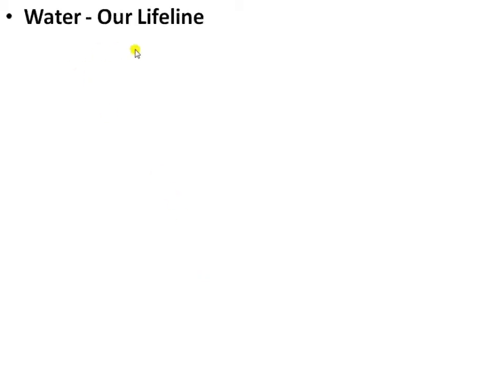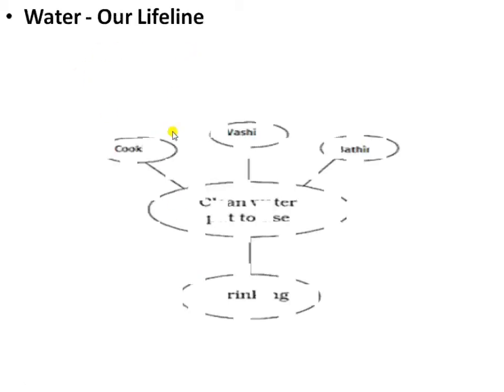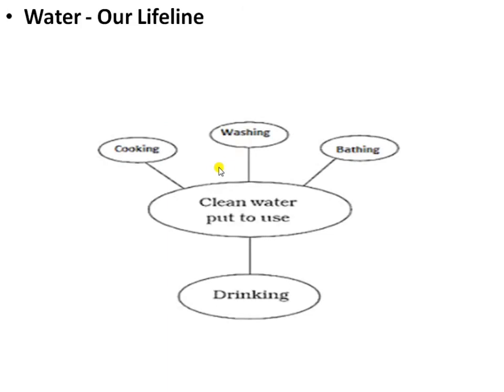Next is about water, a lifeline. You know that water is a lifeline, and clean water is essential for drinking, cooking, food and proper hygiene. But unfortunately, more than a billion people do not get clean and safe drinking water. The lack of clean water is the reason for a number of waterborne diseases like cholera and diarrhea. At many places, women and girls walk for miles to get clean water.